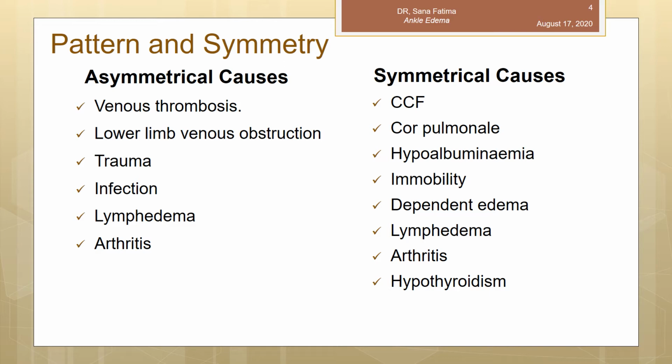While asymmetrical causes include deep venous thrombosis, any trauma to the lower limb, any venous obstruction, any infection, and lymphedema. If lymphedema is present on both sides, then it comes into the symmetrical causes, and if it is obstructed on only one side, then it can be present in the asymmetrical causes of leg swelling.